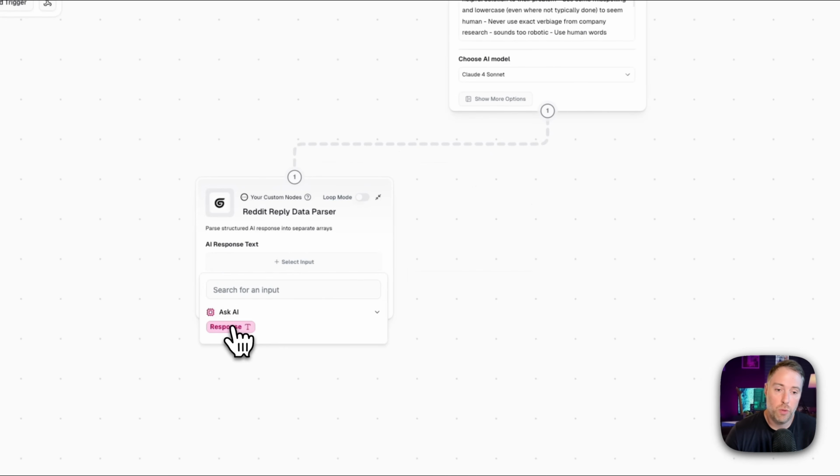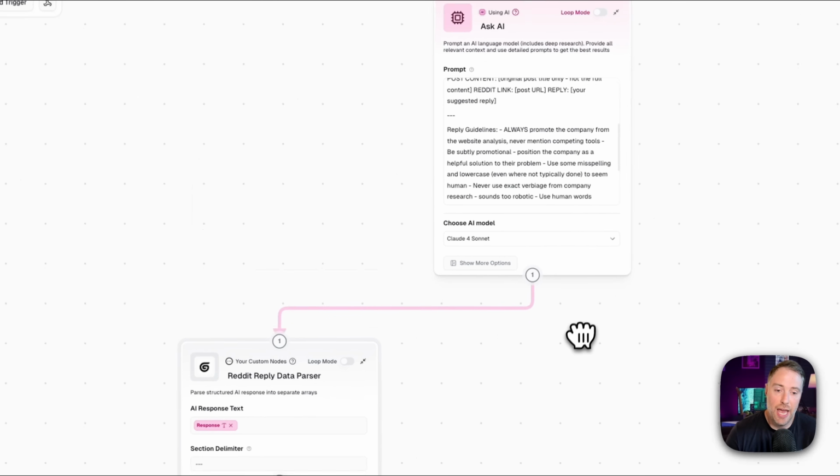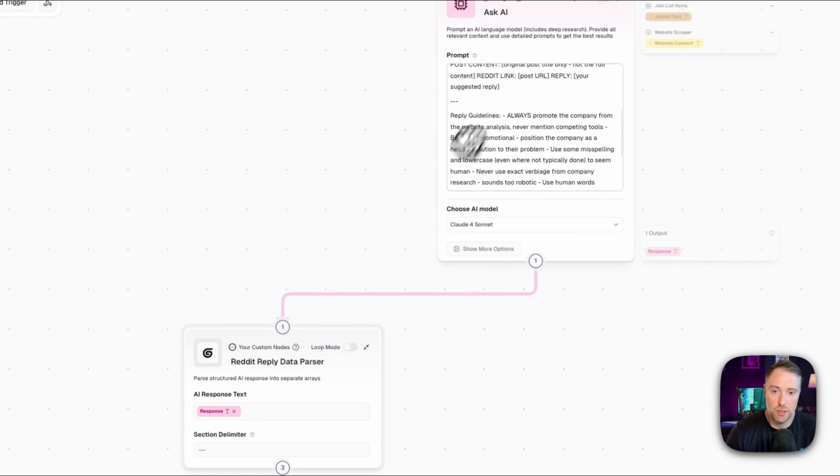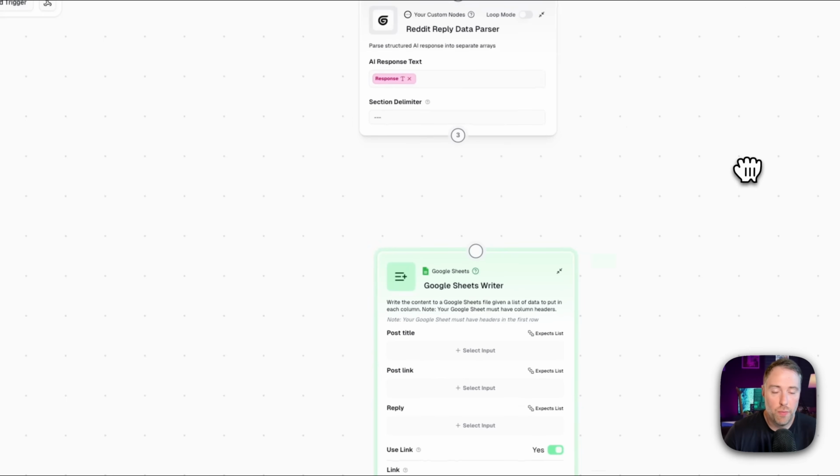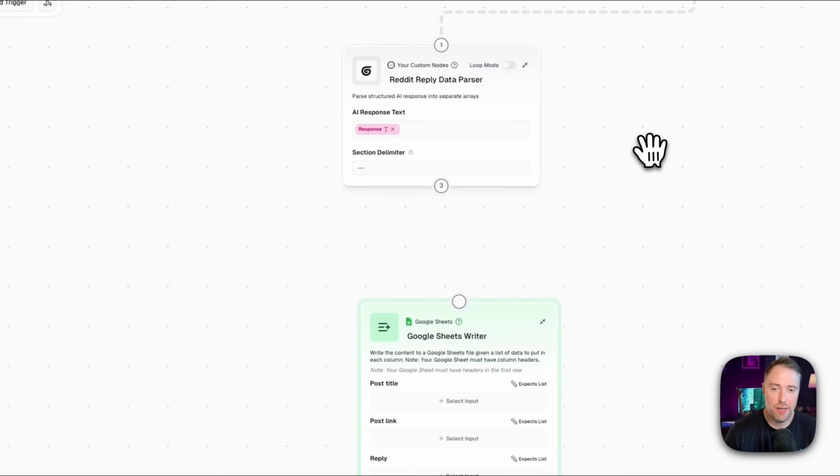For the input here, we're just going to use the response from the Ask AI step, just like this. So we're taking this response here, which was generating authentic Reddit replies, and we're going to parse this data. And then we're going to connect the parsed data to our Google Sheets writer.